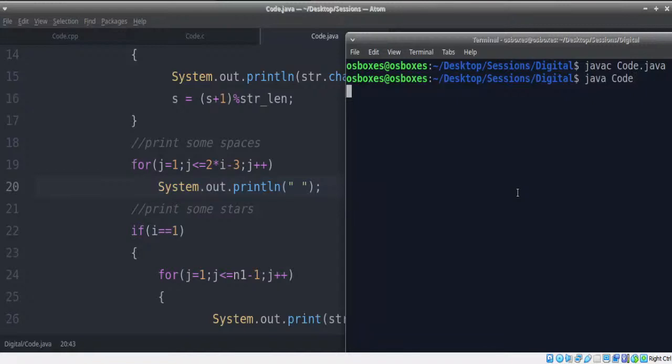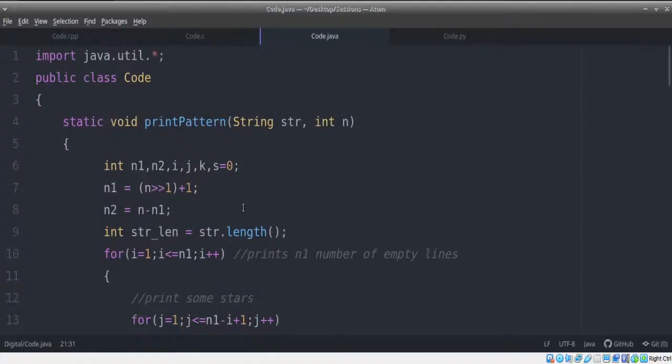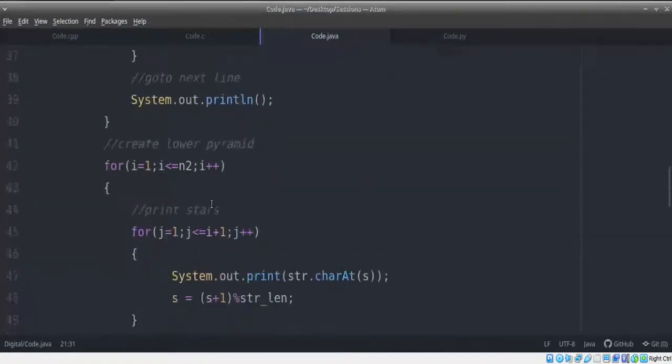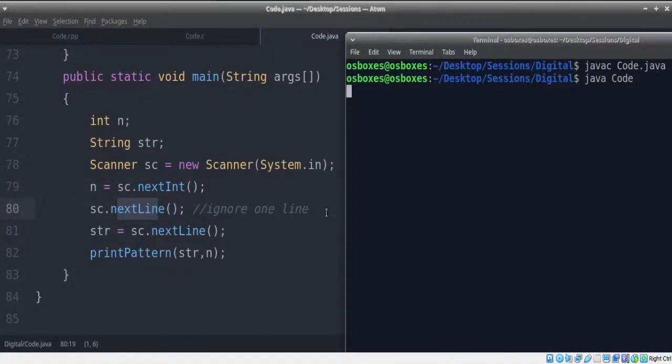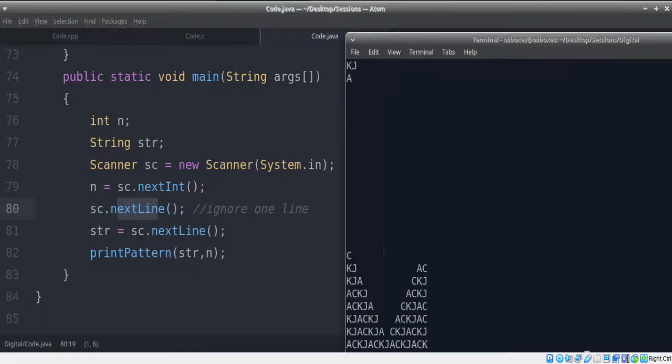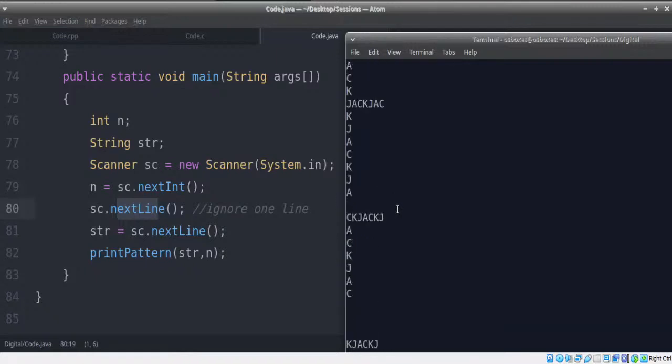And when running, I'm just going to give some simple value. Which are we reading first, the string or the integer? What are we reading first? If you look at this, we are reading the number first, then the string. So let's read the number first. The number is, let's say, 15 lines, and the string is Jack. So that is supposed to give us the entire pattern. Is this correct?